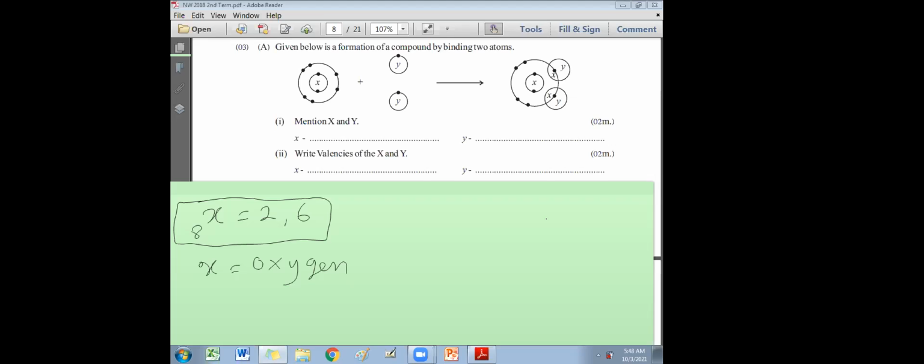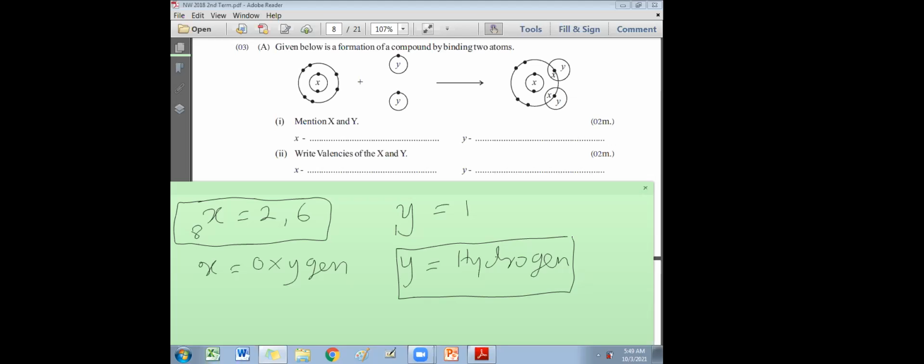Then the configuration of Y is just 1. That means the atomic number is 1. So Y will be what? Hydrogen. Actually, they have formed the water molecule, the dot and cross diagram of the water molecule. But actually, they have given dot and cross only in the last one. In the first two diagrams, they have given only dots. But anyway, we assume that it's a dot and cross diagram.